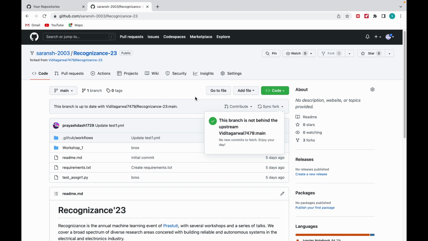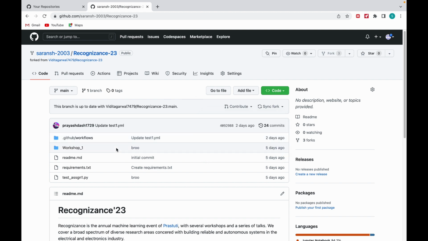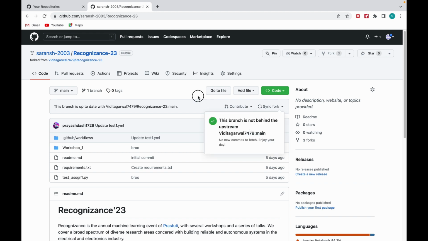Now if there is any change in the main repository, like let's say workshop 2 is conducted and a new folder gets added in the original repository, it will not show in your copy, in your forked repository, until and unless you sync your repository with the main one. Okay, so make sure you are always synced with the repository.